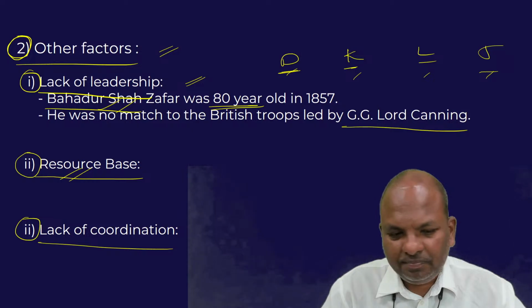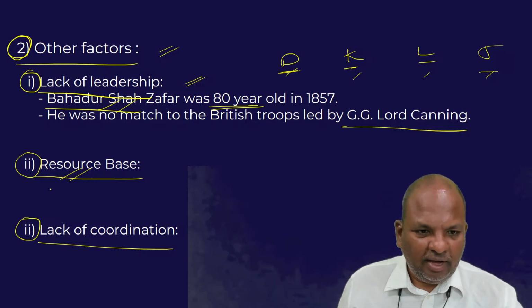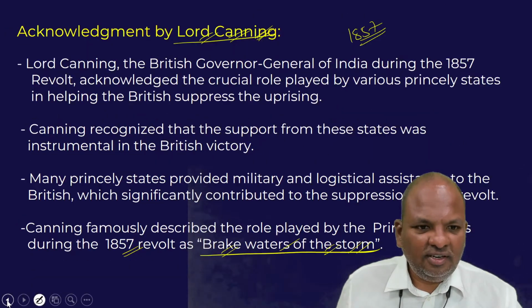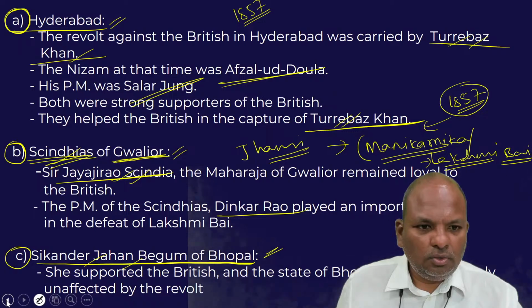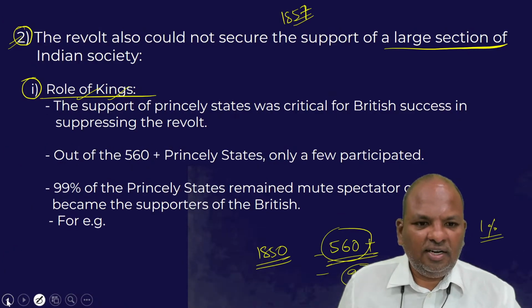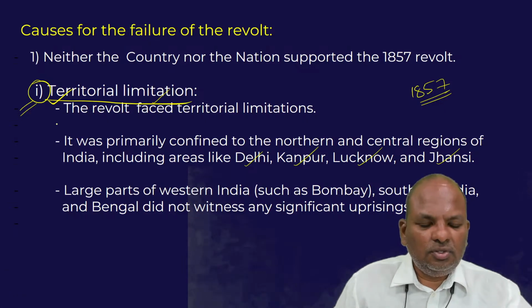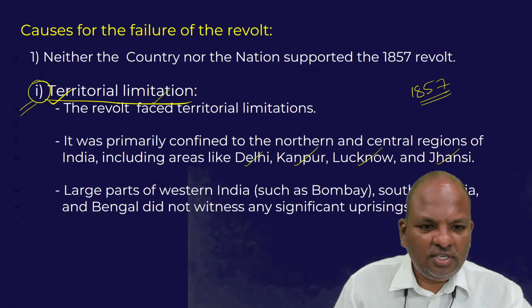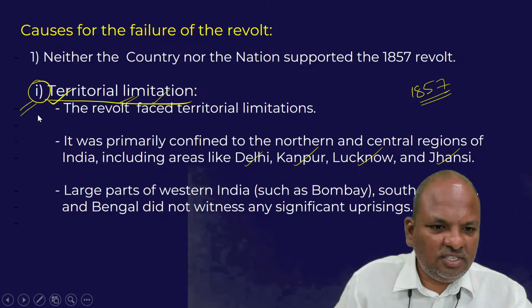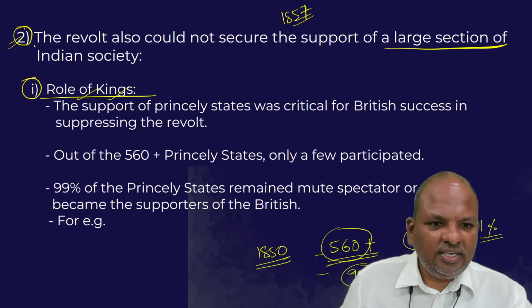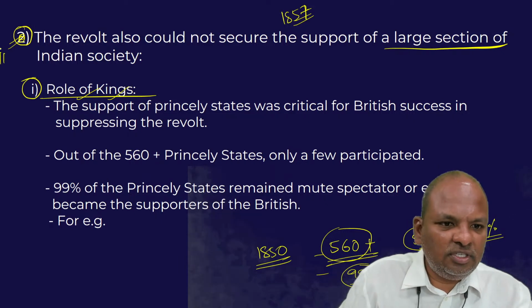So these are some of the factors. The second factor is a minor one, but the first factor which we have already discussed is the major one. Basically, this revolt suffered from territorial limitation. This is factor number one. And factor number two is that it suffered from a lack of support.